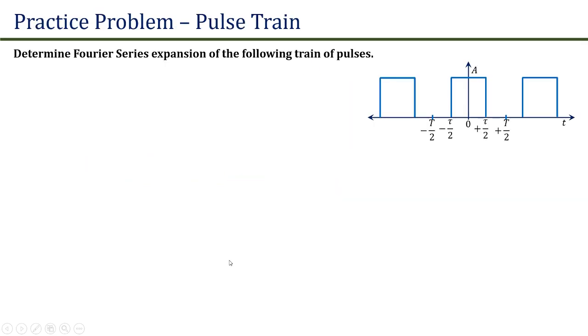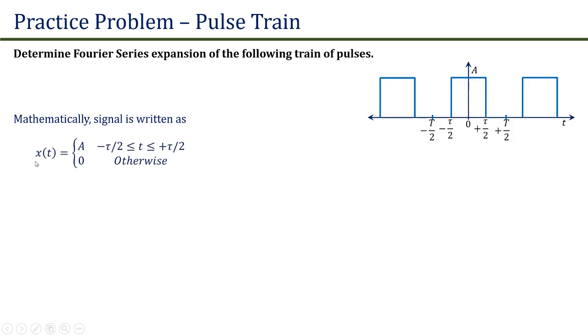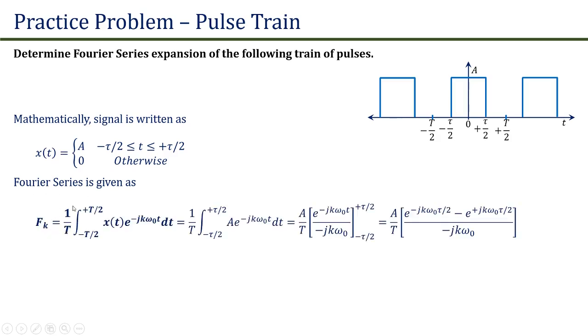Now let us consider one practice problem from the previous examination, where we are given a train of pulses of time period T and the pulse width is tau. This signal can be written mathematically as x(t) is equal to A from t is equal to minus tau by 2 to tau by 2 and 0 otherwise. Fourier series is given as fk is equal to 1 upon T integration from minus T by 2 to plus T by 2 x(t) into e raised to power minus j k omega naught t into dt.